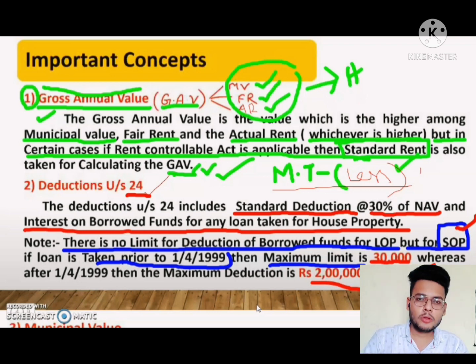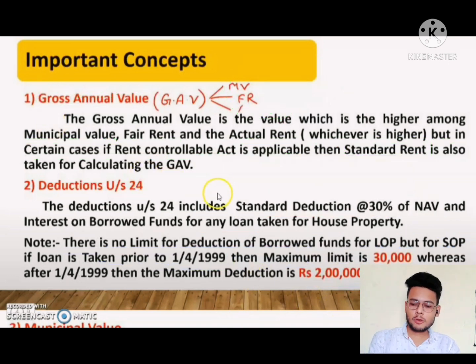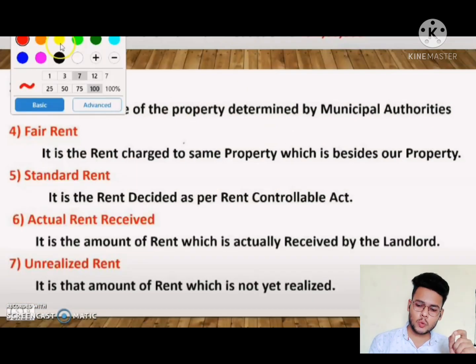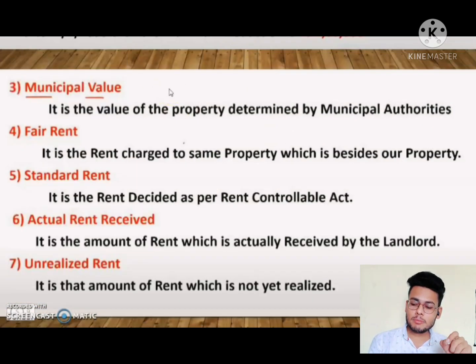Okay, so these are the important concepts, and under this a note is given: there is no limit for deduction of borrowed fund for LOP, but for SOP, if the loan is taken prior to 1999, then the maximum limit is 30,000, whereas after 1999, the maximum deduction is rupees 2 lakhs. Clear? Okay, so next we will go to the municipal value. What is municipal value? We discussed it to find the gross annual value. What is municipal value? Is it the value of property determined by the municipal authority?